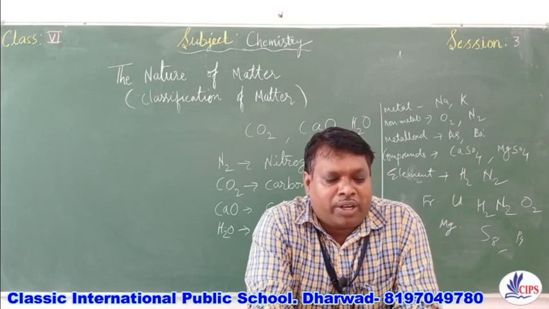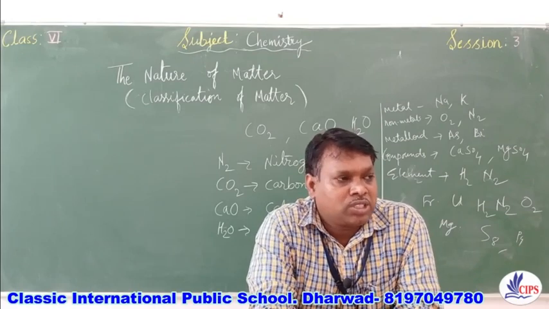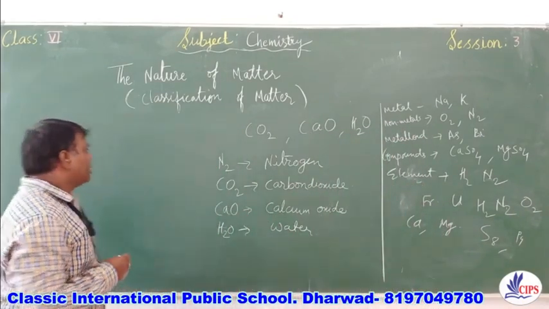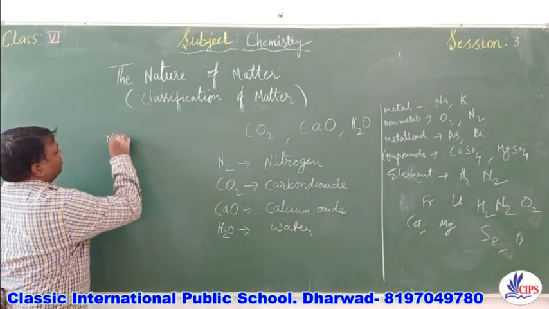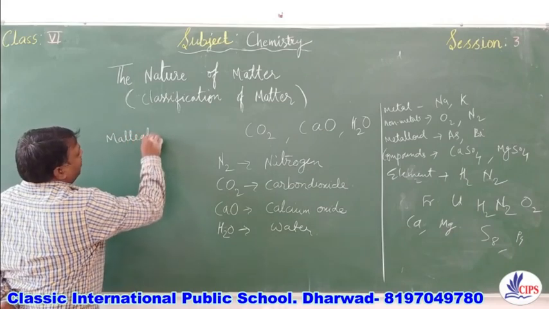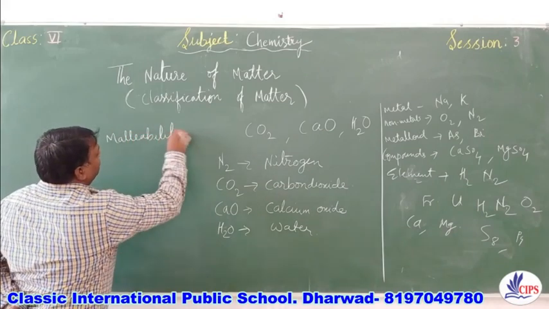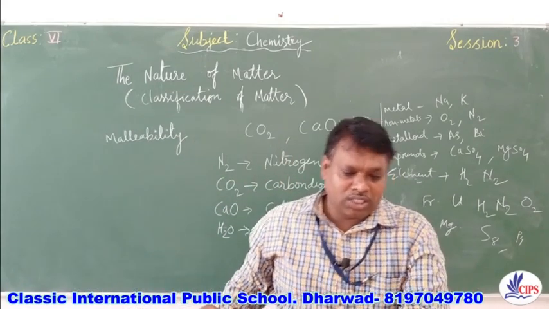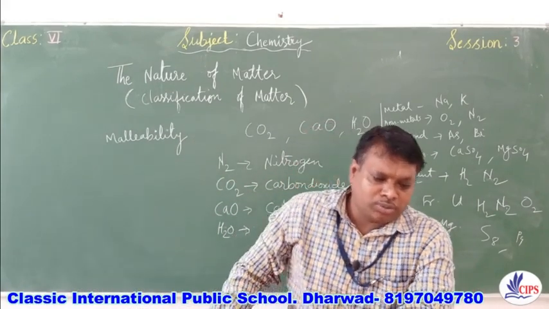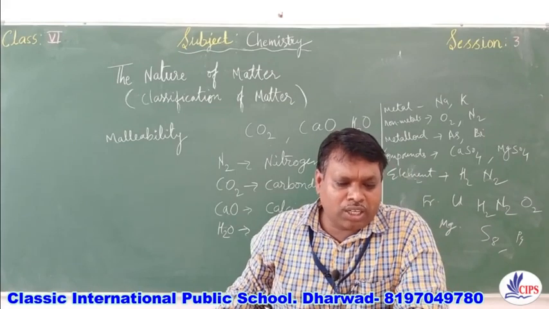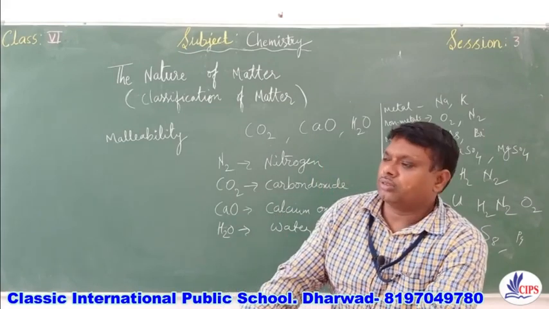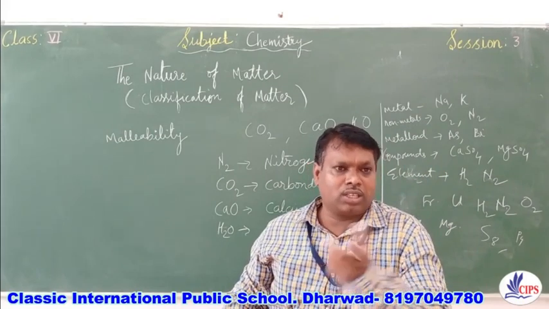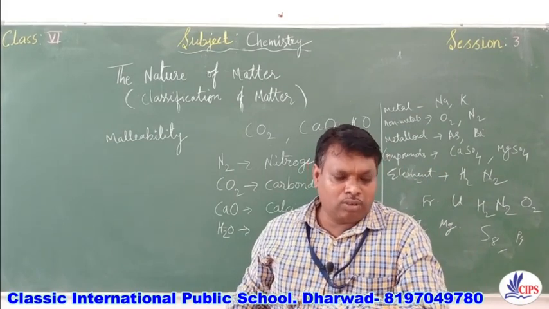Fifth one, property by which metals can be beaten into sheets. Here the property which tells that metals can be beaten into sheets is malleability. This is the property by which metals can be beaten into thin sheets. Substances which contain only one kind of atom, so they are called as monoatomic elements. Okay, or you can say elements which contain only one type.